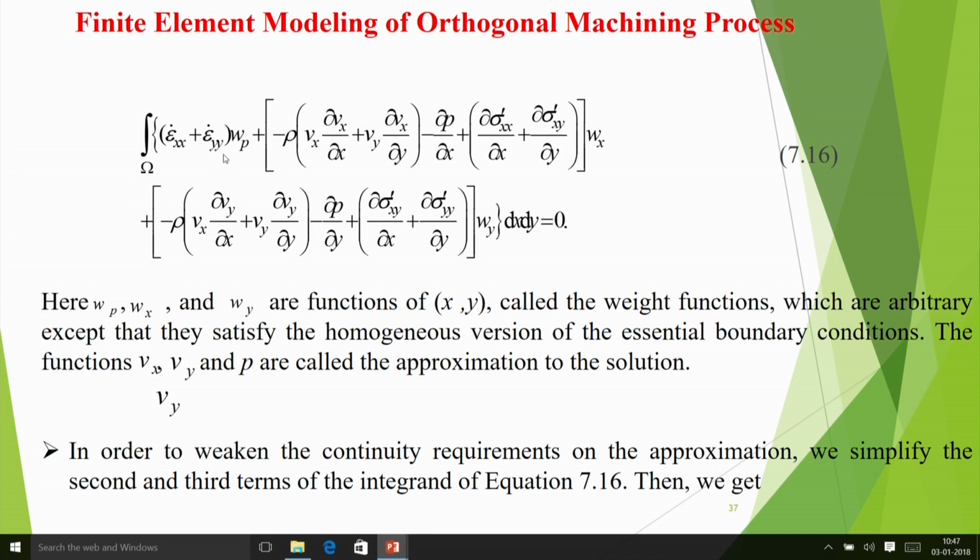And then what do we do? We take these equations. Suppose you have this equation epsilon dot xx, we have this one, we have this equation. Now we know what epsilon dot xx is in terms of the velocity derivatives, and we integrate these equations, we multiply each equation by some weight function Wp, Wx, Wy, and we say the integrated thing is 0. That is the procedure which is followed in the Galerkin finite element procedure.